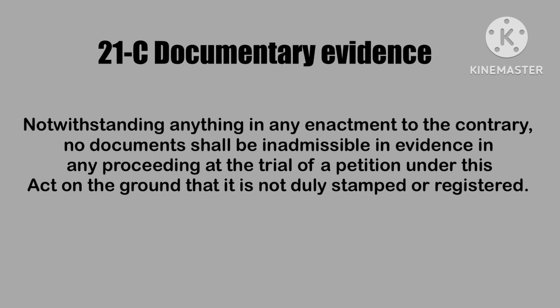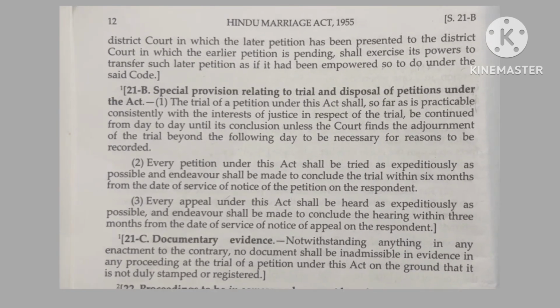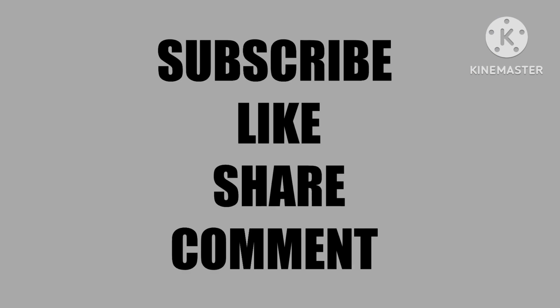All documents and all proof, photos, records, everything is acceptable in the trial of the case of Section 10 and 13 of this Hindu Marriage Act of 1955, which is supported by the Code of Civil Procedure. So this was the explanation of Section 21A, B and C of the Hindu Marriage Act of 1955.